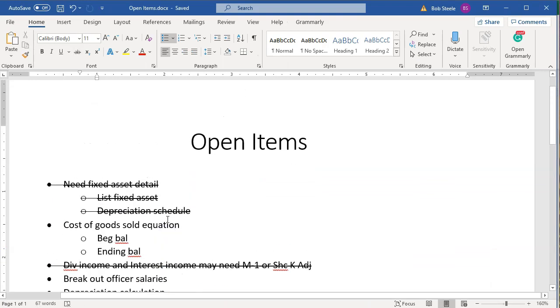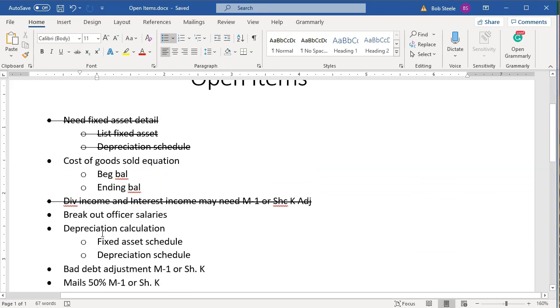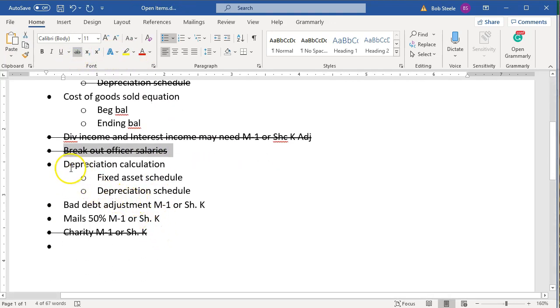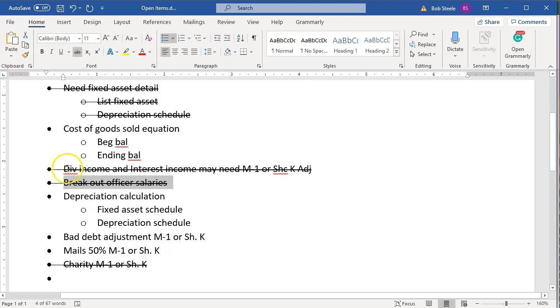I haven't gone back to them in a few times here. So we have the officer salaries. We broke that out last time, so I'm going to cross that out. Depreciation calculation. We did that a long time ago. So need fixed assets detail. So depreciation calculation has been done. So I'm going to cross that out. And then we had the meals. We did that. So the meals are done.